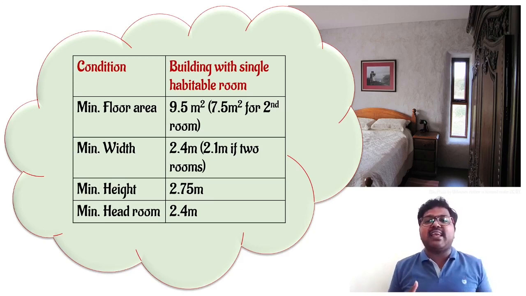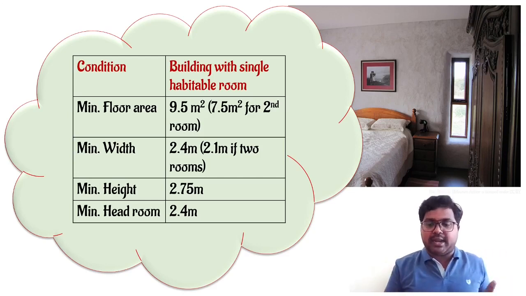And if a false ceiling is done for that room, then the minimum headroom should be maintained at a height of 2.4 meters. So we have to follow these. These are the mandatory bylaws for building construction according to NBC or any local authorities.